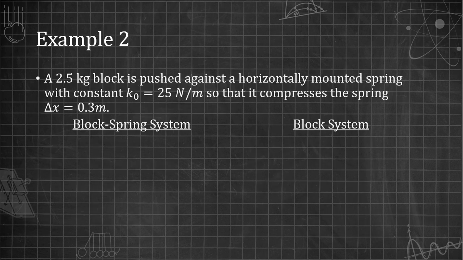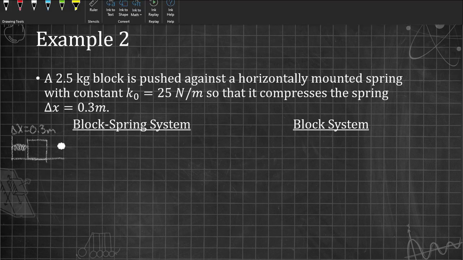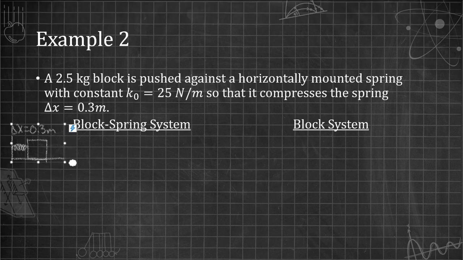So take a look at another example where instead of having a box and the Earth, we'll have a block and a spring. We have a 2.5 kilogram block pushed horizontally onto a horizontally mounted spring. We're given the spring constant, and we're given how much the spring is compressed when we do this. The first system we'll analyze is the block spring system.